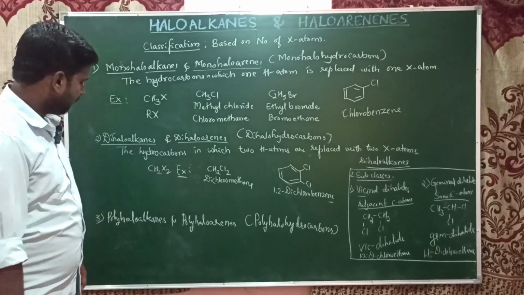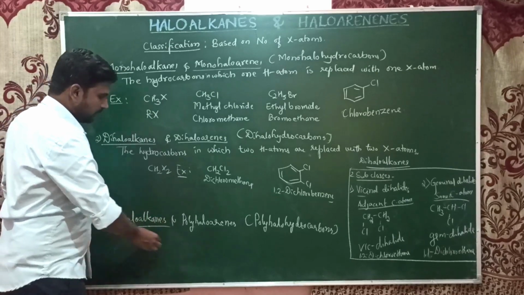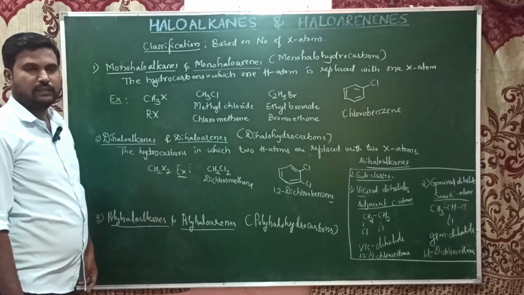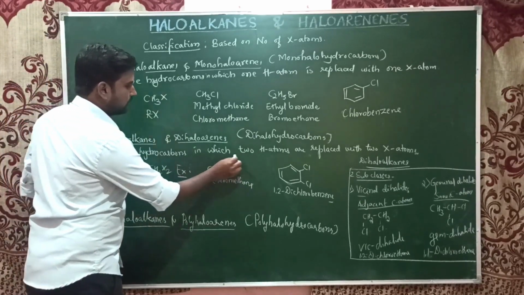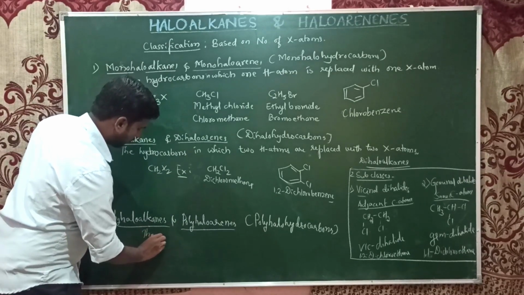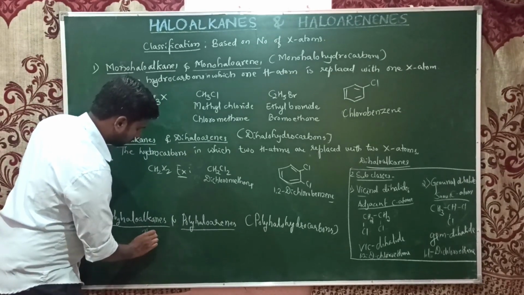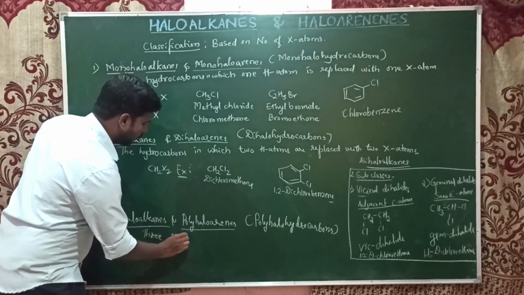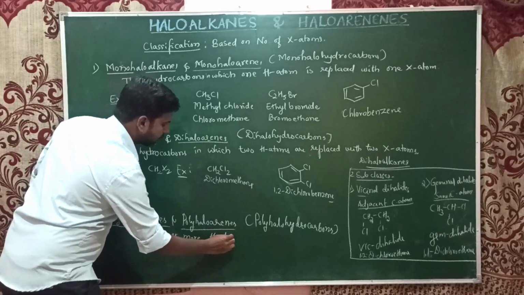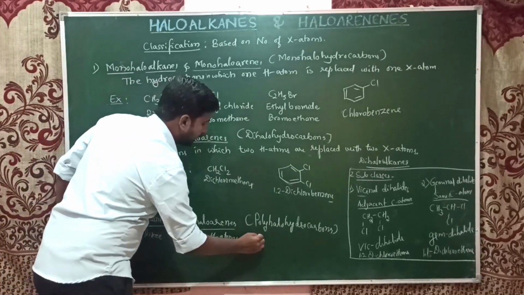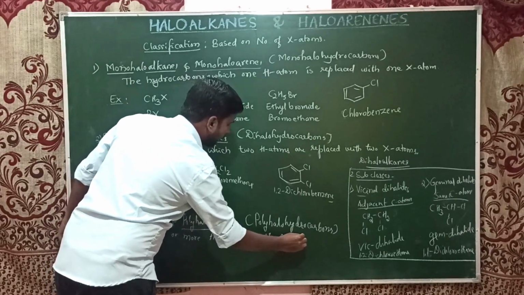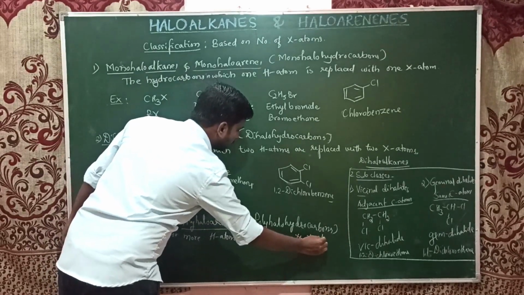When it comes to the polyhaloalkanes and polyhaloarenes, the names themselves tell us that these are the hydrocarbons in which 3 or more hydrogen atoms are replaced with halogen atoms.